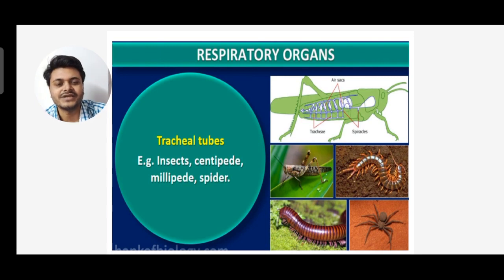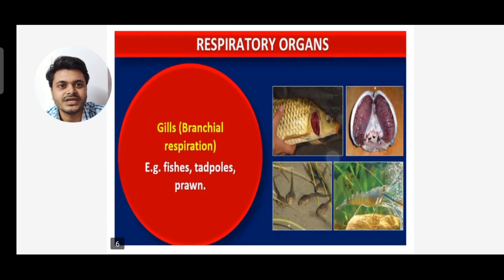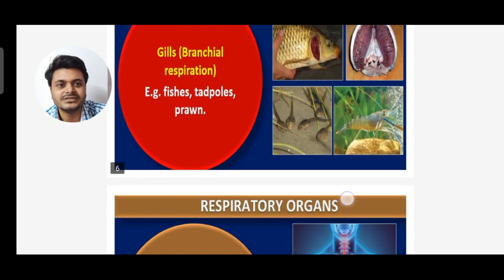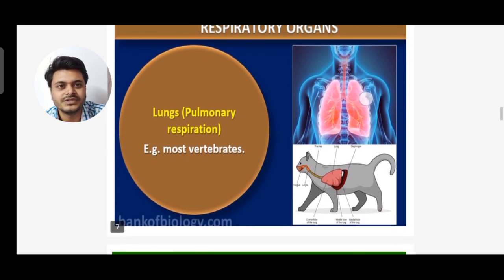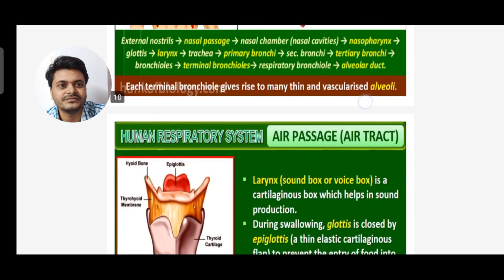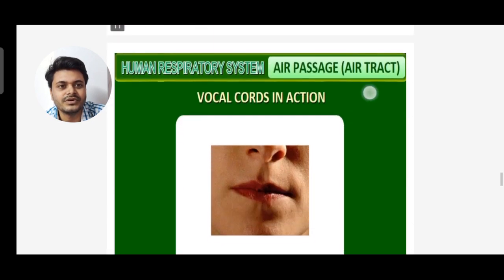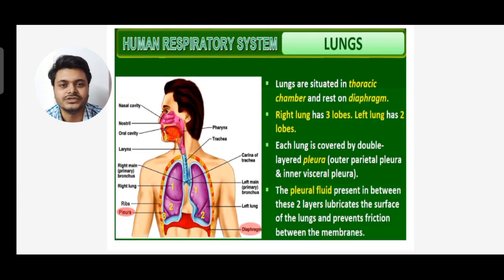Next we can see tracheal tubes, which help in respiration in insects, centipede, millipede, spider. Then fishes and tadpoles do branchial respiration by gills. Then pulmonary respiration is done in most vertebrates by lungs. Then the respiratory tract I have given. All the diagrams are important. You have to draw the diagram of this human respiratory system in your copy.